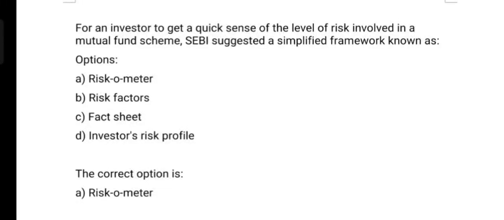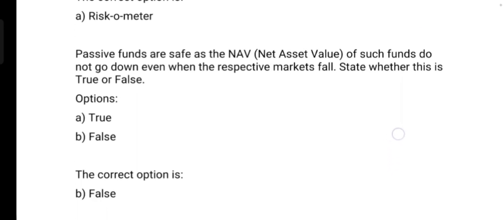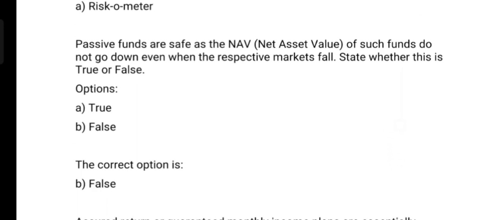For an investor to get a quick sense of the level of risk involved in a mutual fund scheme, SEBI suggested a simplified framework known as: Option A, Riskometer; Option B, Risk Factor; Option C, Fact Sheet; Option D, Investor Risk Profile. And the correct answer is Option A, Riskometer. Passive funds are safe as the net asset value of such funds does not go down even when the respective markets fall. State whether this is true or false. And the correct answer is false.